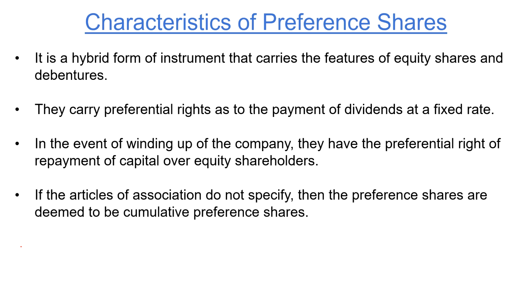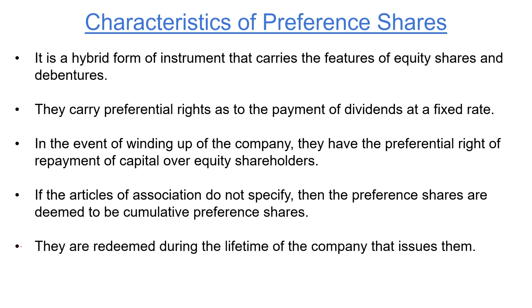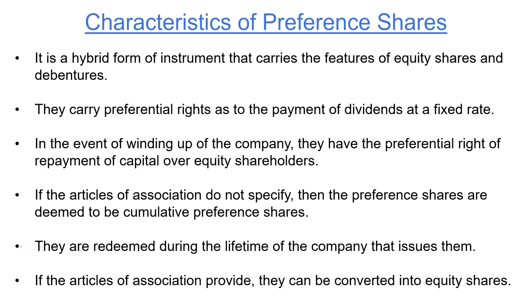If the articles of association do not specify, then preference shares are deemed to be cumulative preference shares. In cumulative preference shares, the dividend accumulates if it is not paid in a particular financial year. Preference shares are redeemed during the lifetime of the company that issues them, meaning that no company can issue irredeemable preference shares. If the Articles of Association provides, preference shares can be converted into equity shares at the time of redemption.